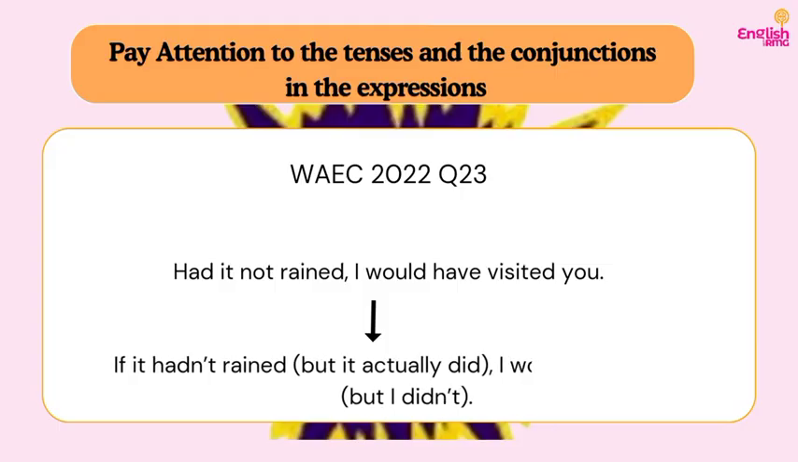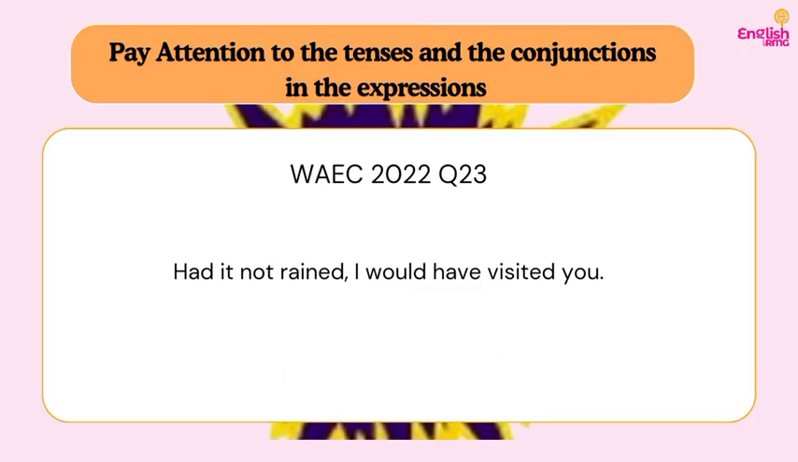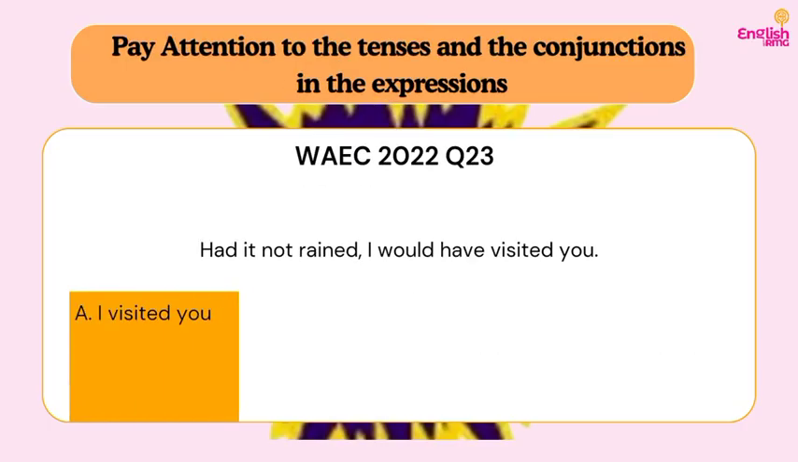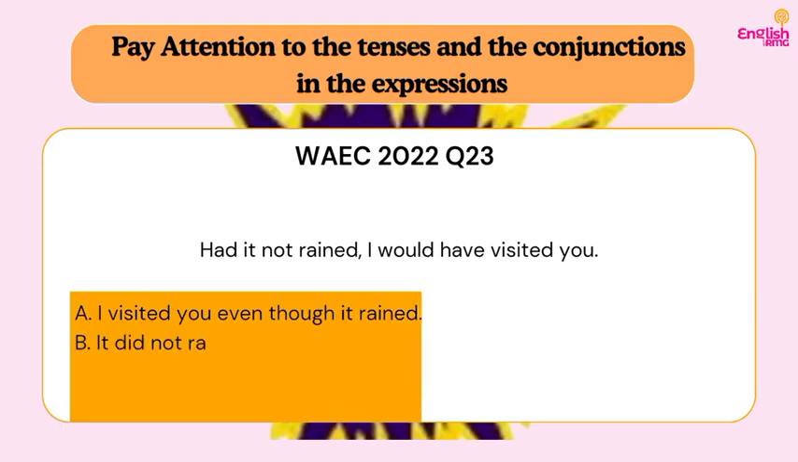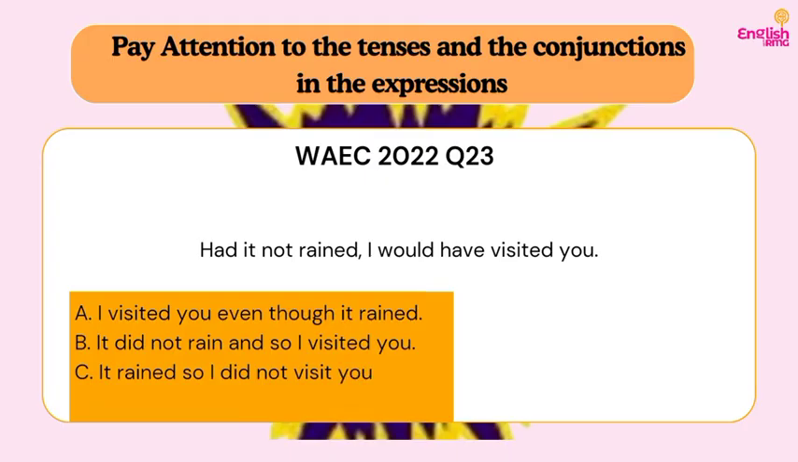So when the expression said, if it hadn't rained, but it actually did rain, I would have visited. So I could not visit. So the simple interpretation of this sentence is that it rained, so I could not visit you. Do you understand? So now let's go to the options to see which of the options best interprets this sentence in that way. Once you understand this grammar logic, then you will be able to get the real interpretation that you need. However, you still need to be careful with the options so that you don't pick the wrong answer.